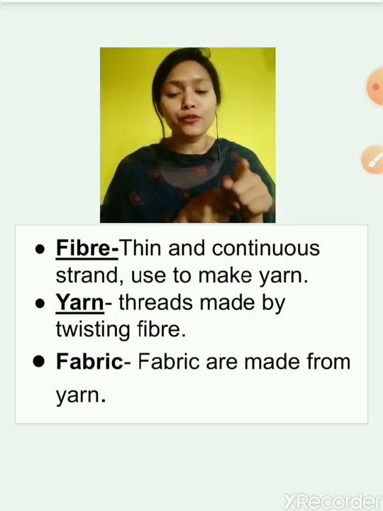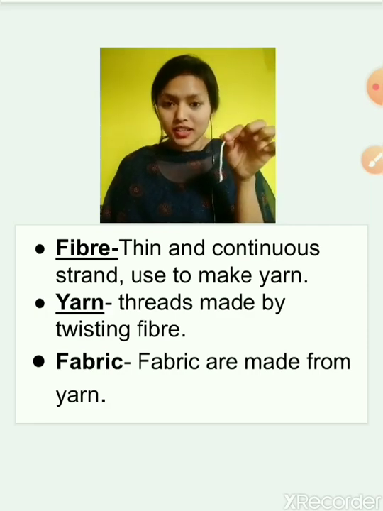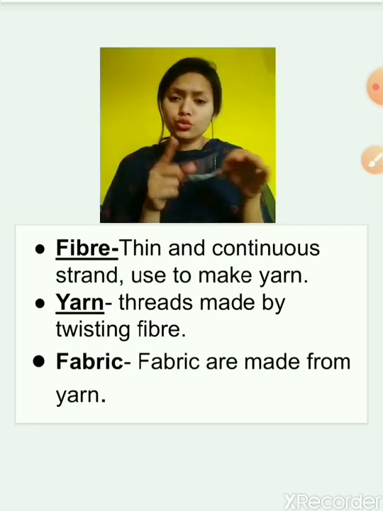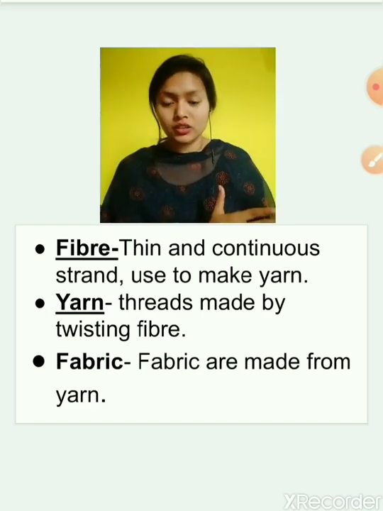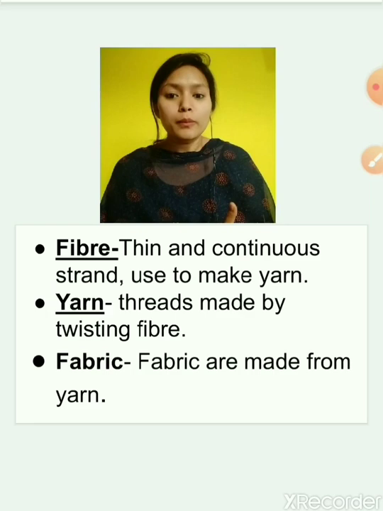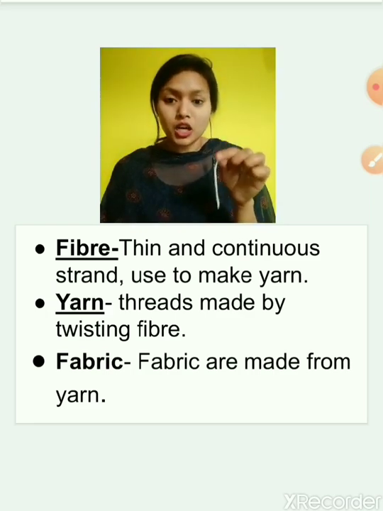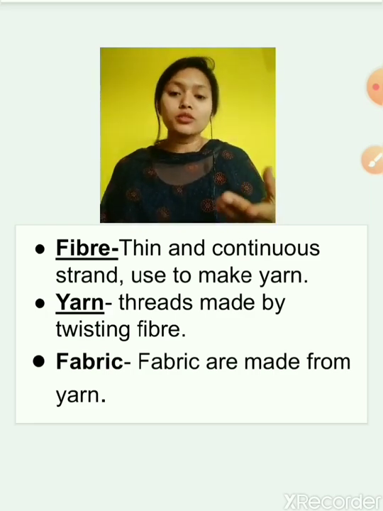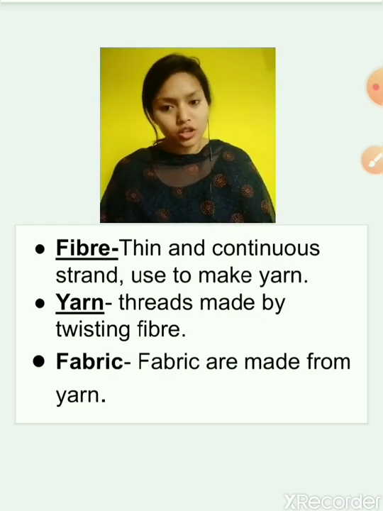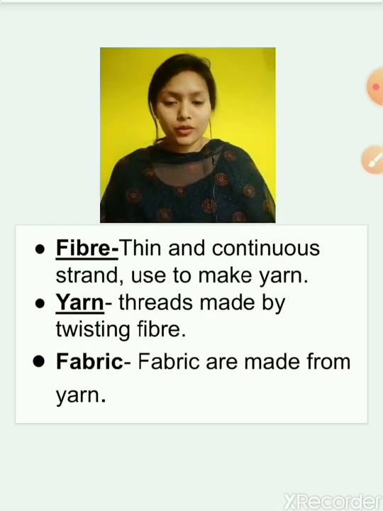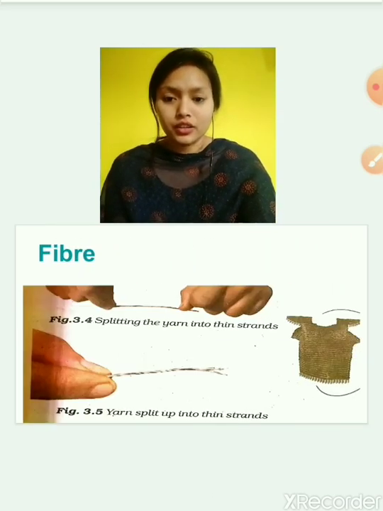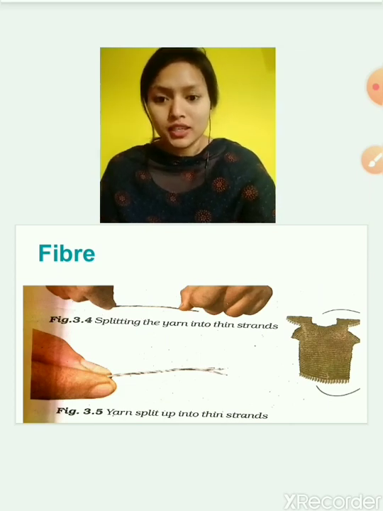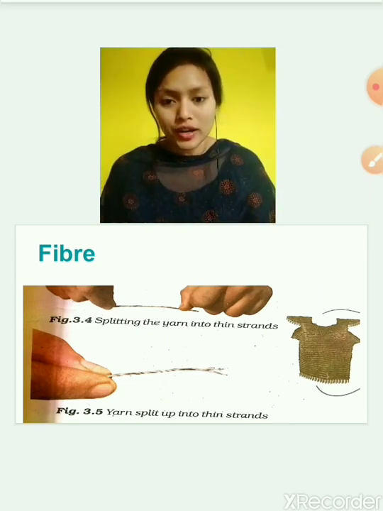Fabric is made from the yarn. When we attach so many yarns together, we weave them, nowadays through machines, so that they become a cloth. That is fabric, or cloth, and these fabrics are used to stitch so many types of dresses.